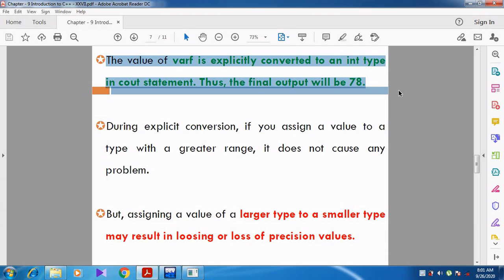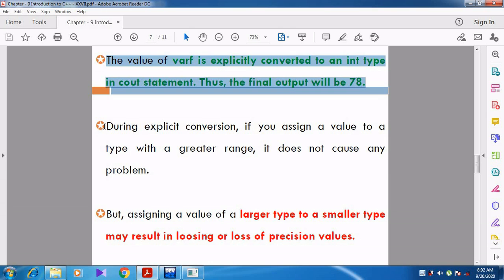The conversion is done by specifying the data type by the programmer. So in this we have converted float data type to integer.